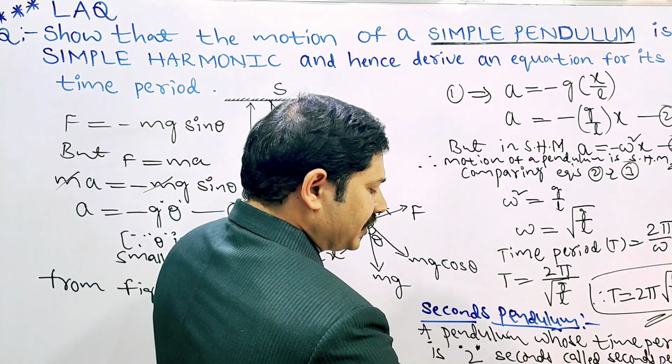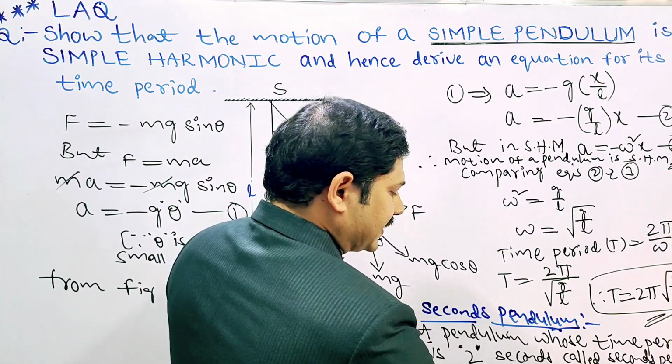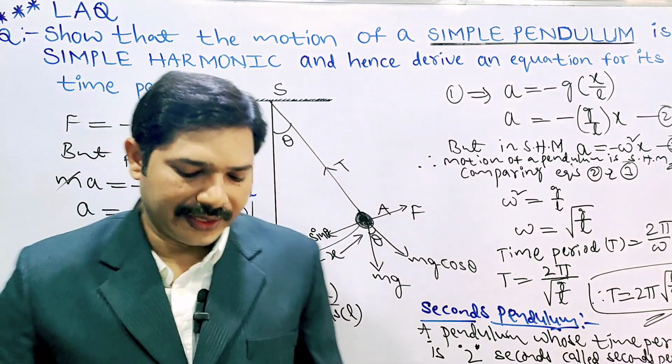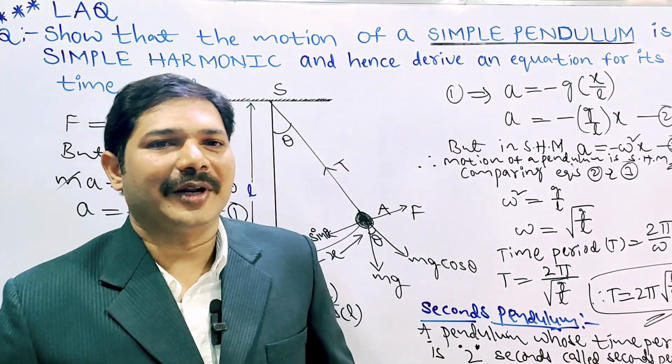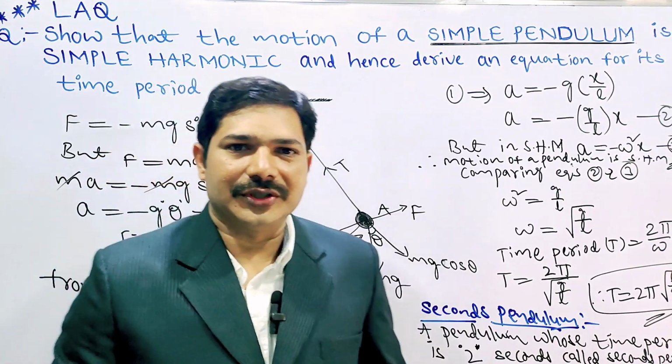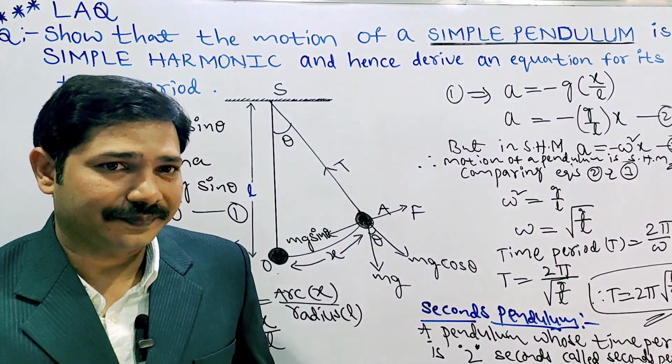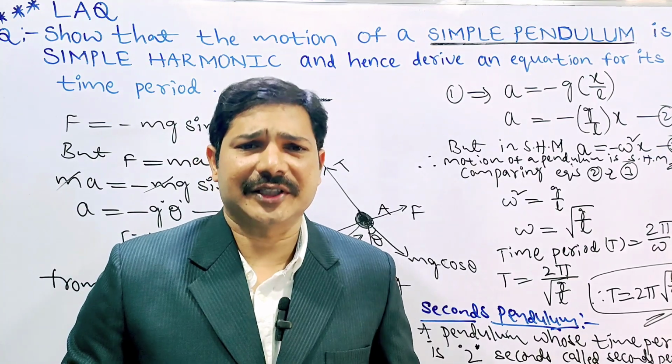Therefore, T equal to 2 seconds for a seconds pendulum. So this is the simple pendulum derivation. If not understood, you can check one more time. A very easy method.